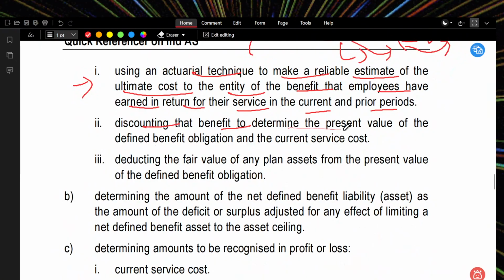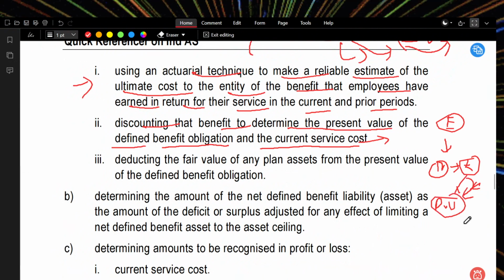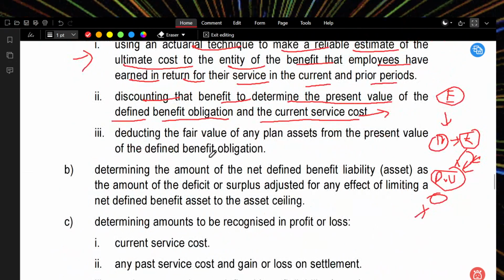Discount the benefits to determine the present value of the defined benefit obligation and the current service cost. So if these many employees terminate in this period, what is the amount I'm going to give? What is the present value? We discount that, and we need to see whether the contribution is meeting the present value.